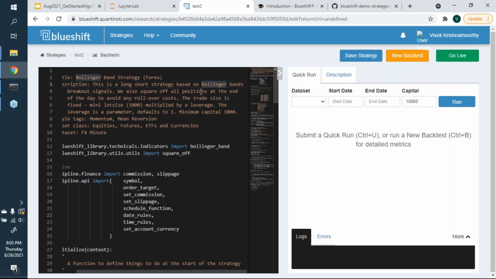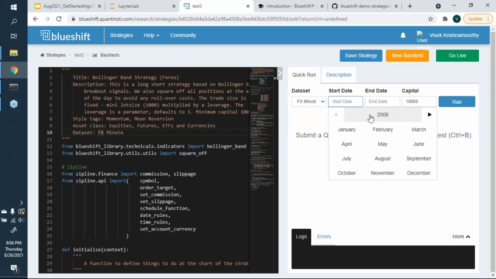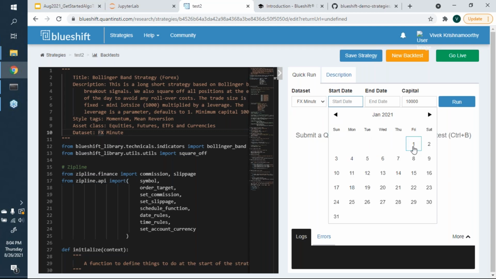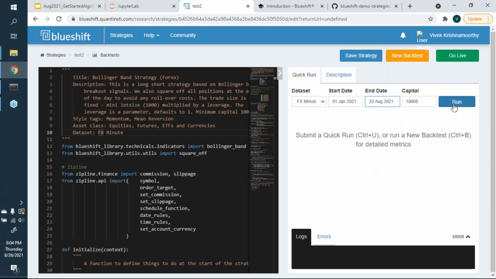breakout signals. We square off positions at the end of the day to avoid rollover costs. Trade size is fixed, and you can read all of this stuff. And essentially, it tells you you're supposed to run it on minute level data of FX. So I select Forex minute level data and say I run it. So this is going to run literally every minute. So maybe we'll run it for first 6 to 8 months of this year. Maybe let's make it 20th August. Right.